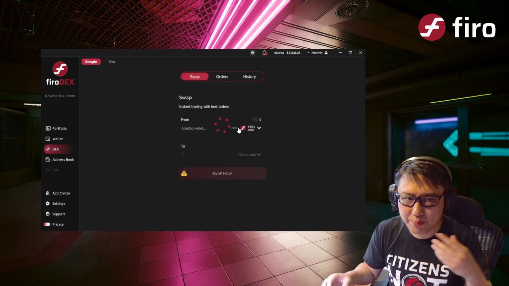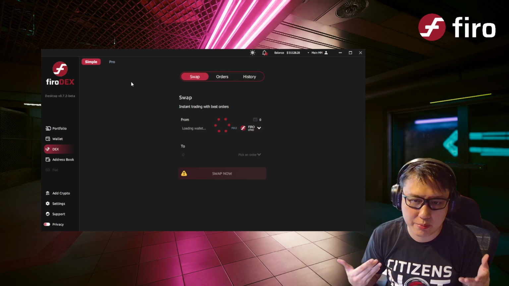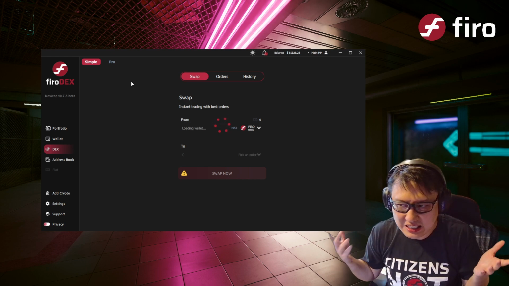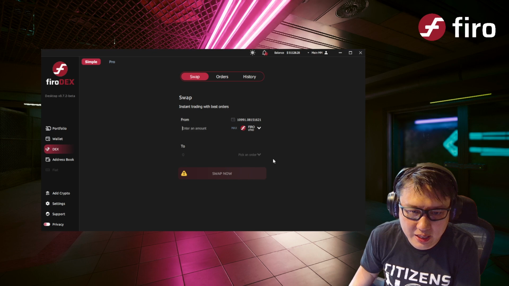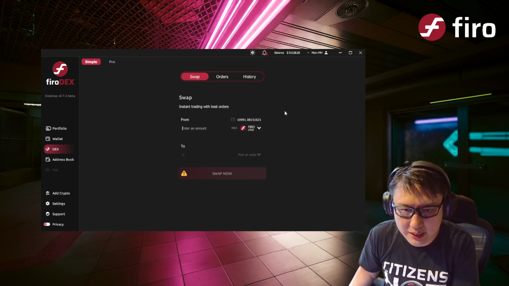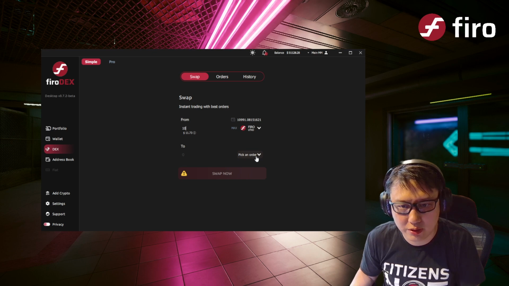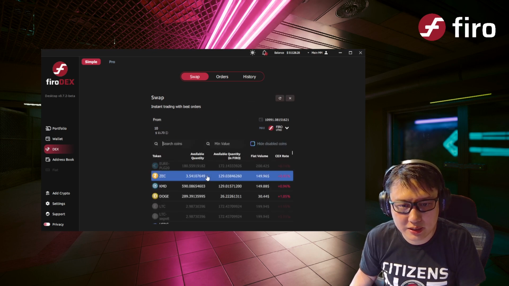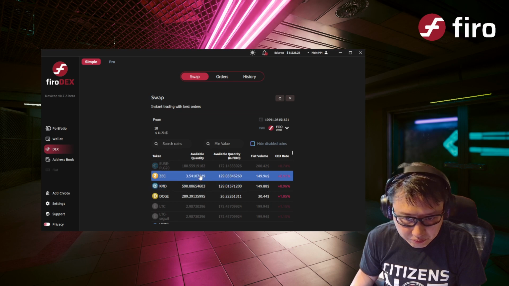So again, there's the simple mode and there's the pro mode. I personally actually like the simple mode. It's just a lot simpler. It's just like a regular swap site. And what you do is, okay, let's say I want to send 10 Firo. And let's see some of the coins that I want to swap with.